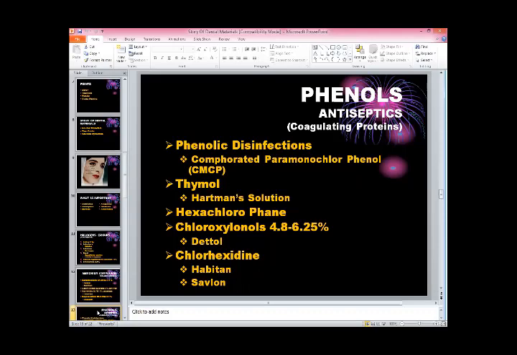And thymol, you know, it's one solution known as Hartmann's solution that we are using in dentistry. And thymol normally, let me tell you, the mouthwashes of this thymol are available in the market, and the mouthwash which we are abundantly using in our daily routine is the Listerine one.